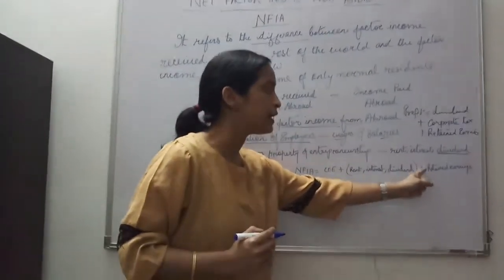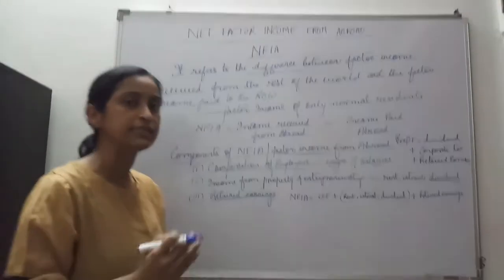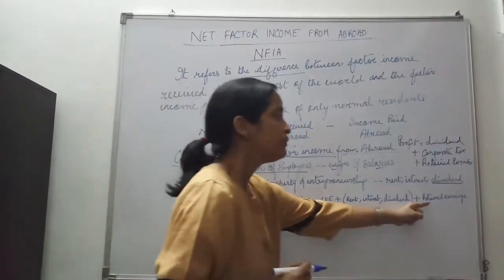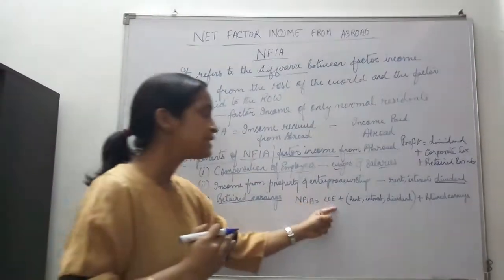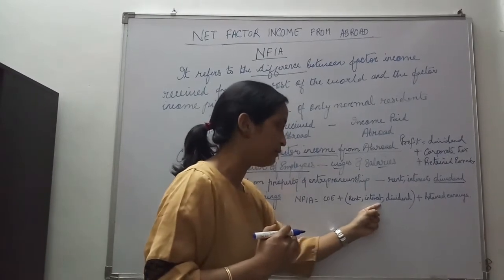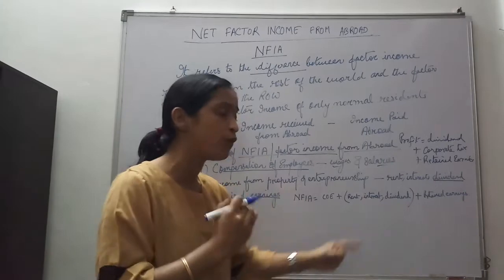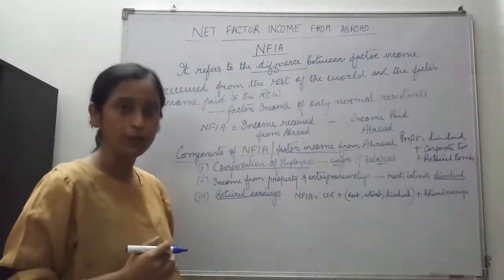And NFIA also comes in the form of retained earnings. So these are the various forms in which factor income comes from abroad. Similarly, these are the various factor incomes in the form of which factor income goes to the rest of the world.